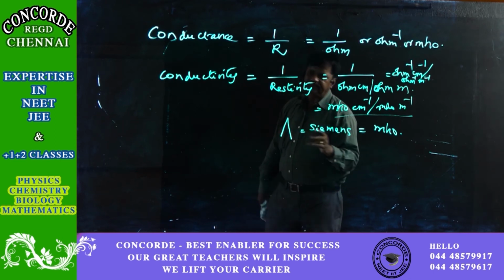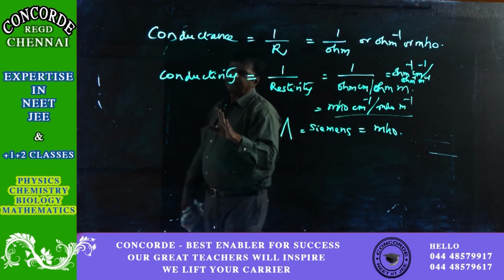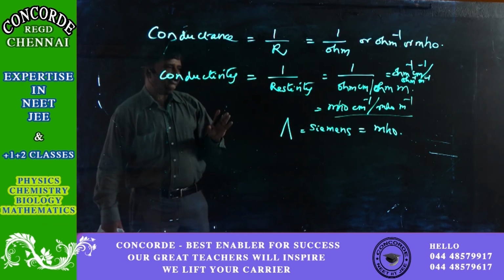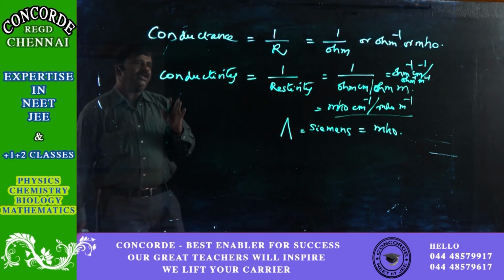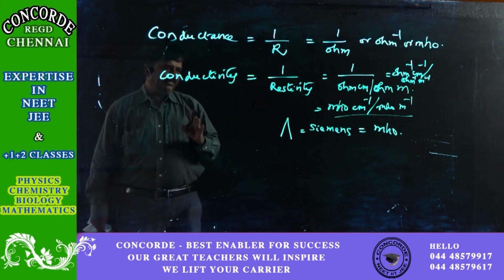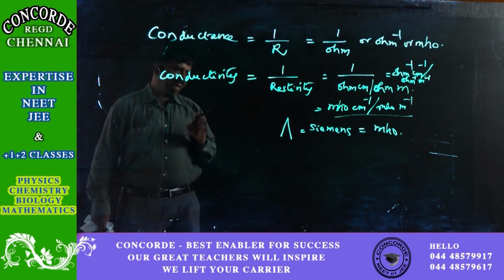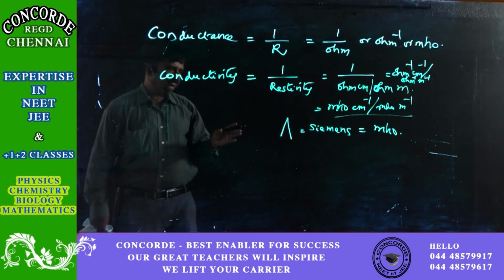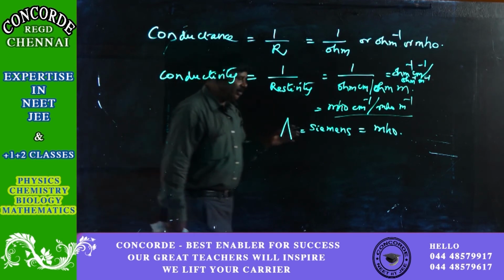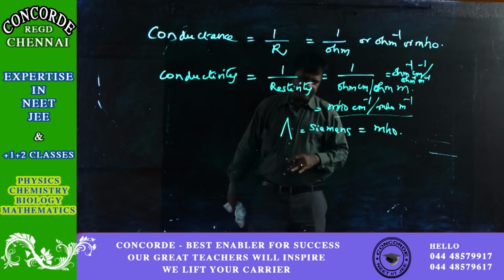Now all this resistance, resistivity, conductance, conductivity are all measured for a conductor which is a wire, that is, a solid conductor. But in our lesson, since chemical reactions are involved, we will be doing only the study of the effect of current on chemical reactions or chemical reactions generating current.